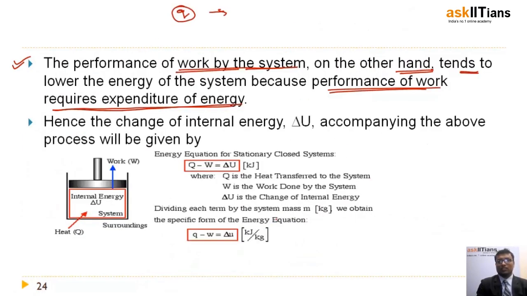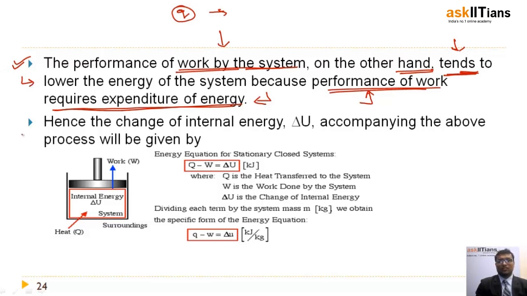That means the work done by the system tends to lower the energy of the system, because performance of work requires expenditure of energy, so there is a trend which lowers the energy of the given system.